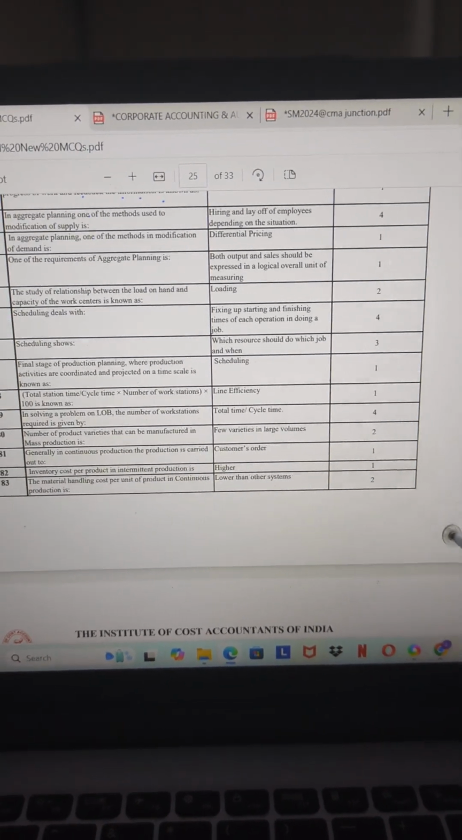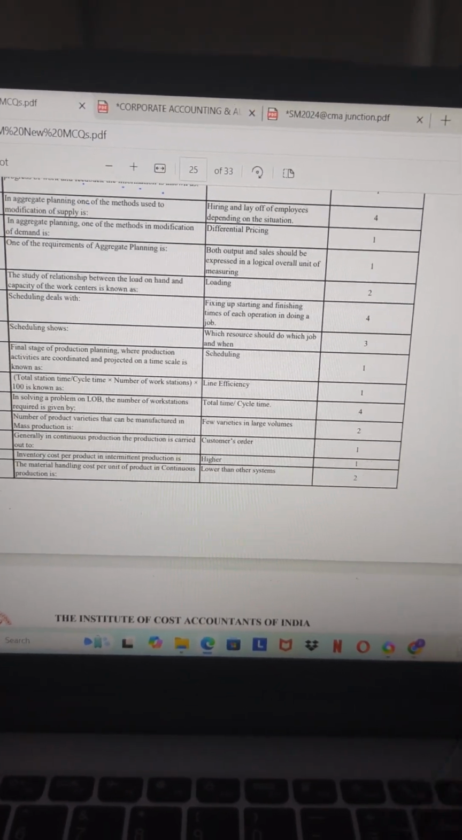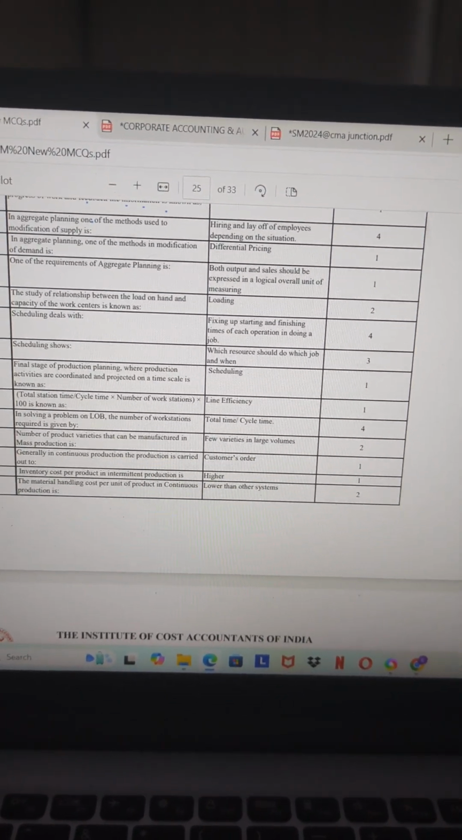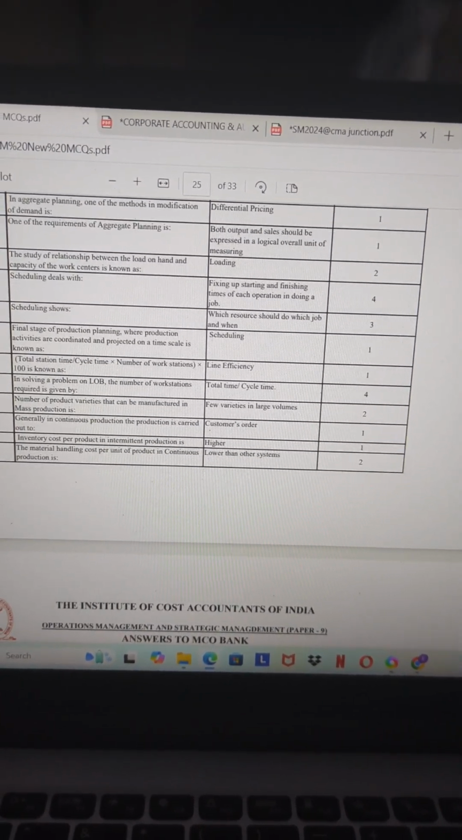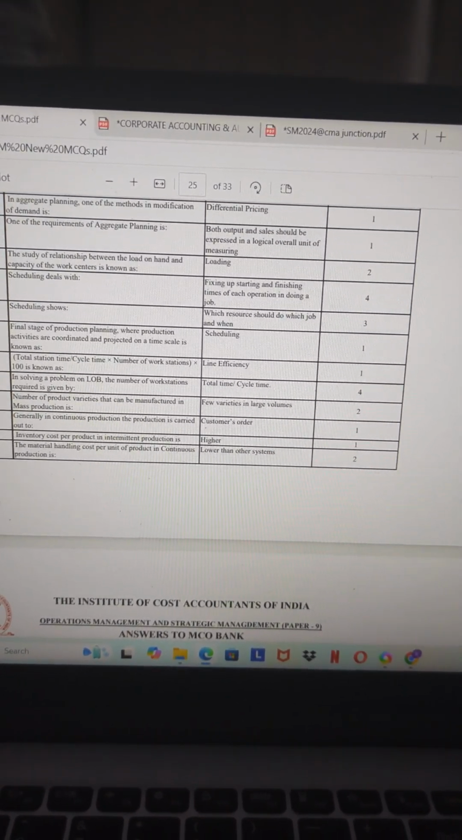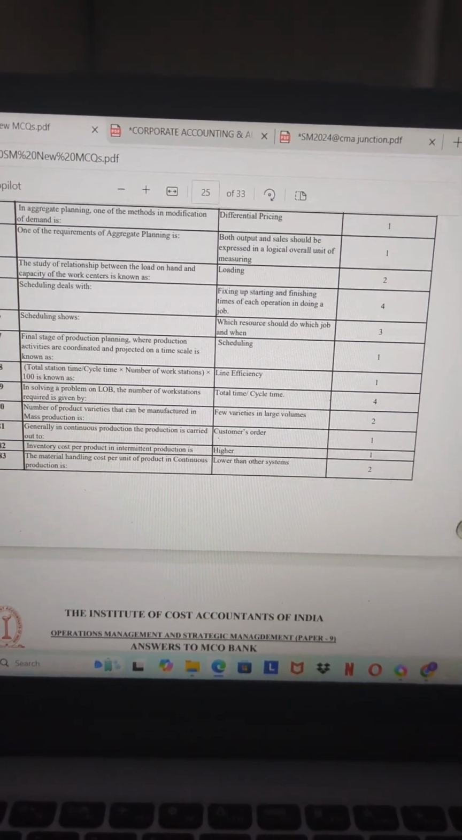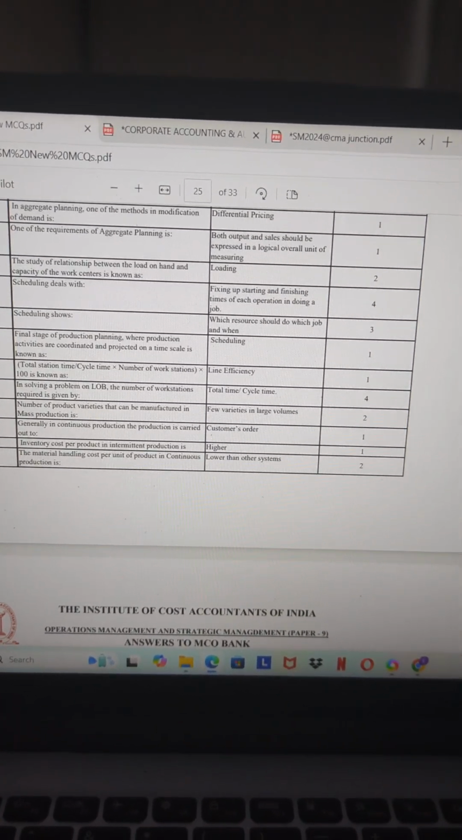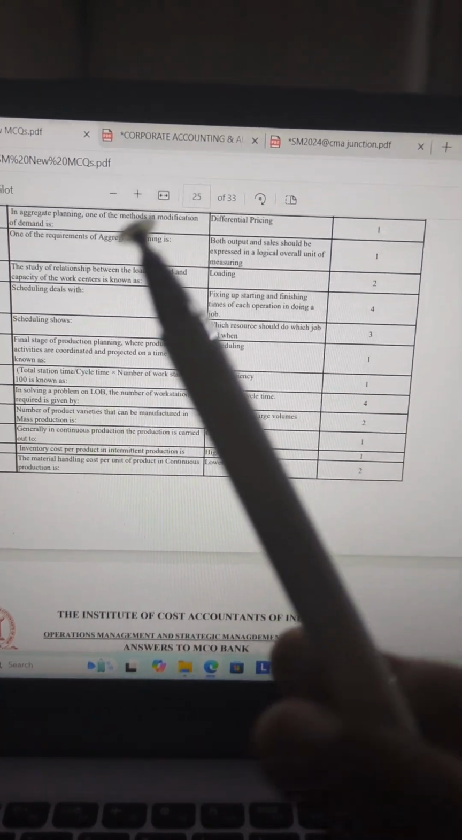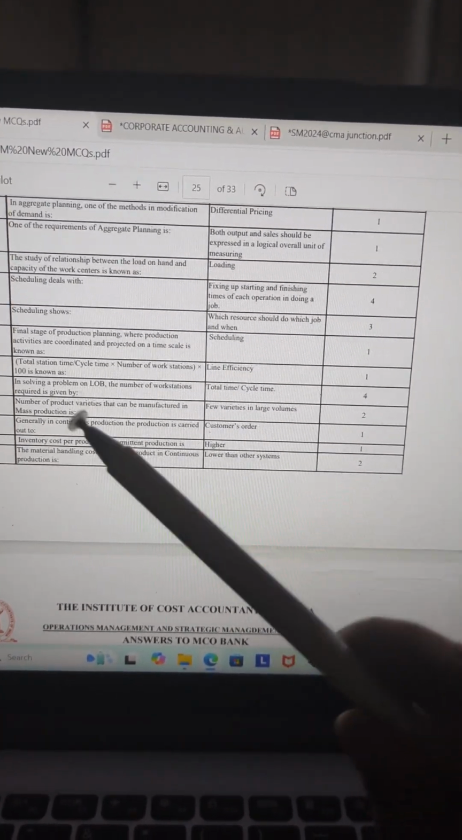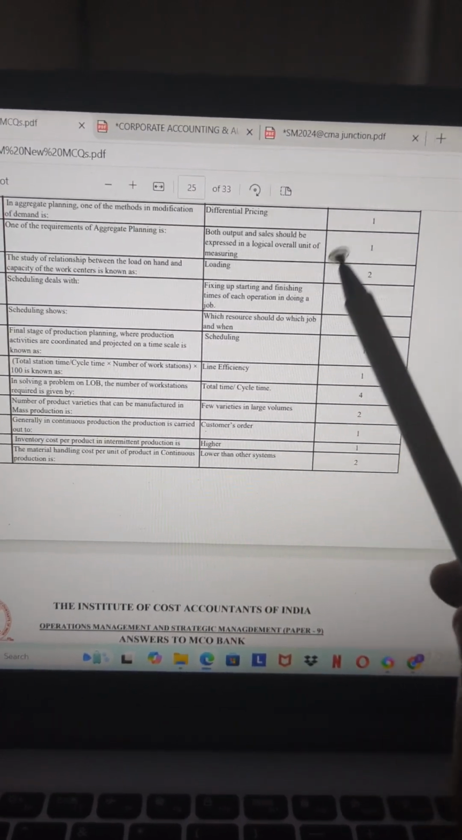In aggregate planning, the method used to modify the supplies is hiring and layoff of employees depending on the situations. In aggregate planning, the method of modification of demand is differential pricing. Of the requirements of aggregate planning, both the output and the sales should be expressed in a logical overall unit of measuring. The study of relationship between load on hand and the capacity of work center is known as loading.